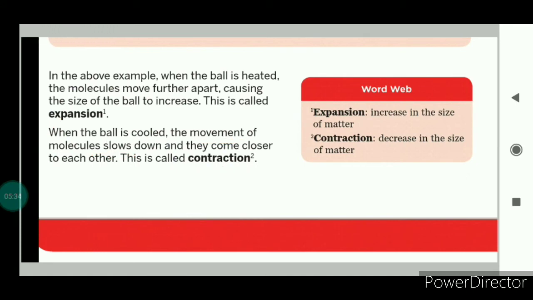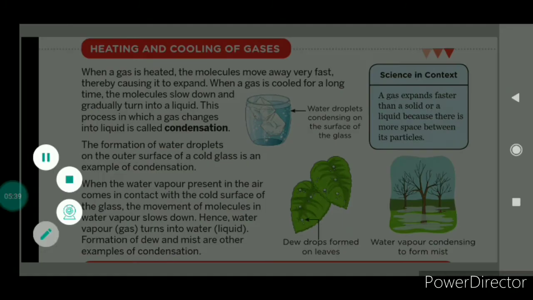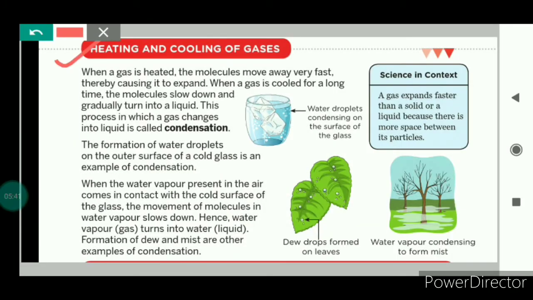So this was all about the heating and cooling of the solids. Now we will see what happens when we heat the gases and when the gases are cooled down. When a gas is heated, the molecules gain energy, because of which they start moving away very fast. And when the molecules start moving fast, they take up more space due to their increased movement, so the gases will expand.